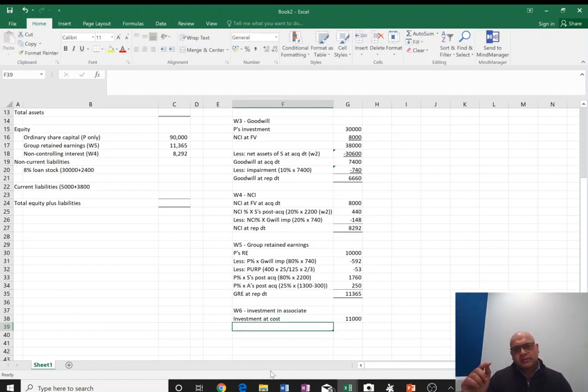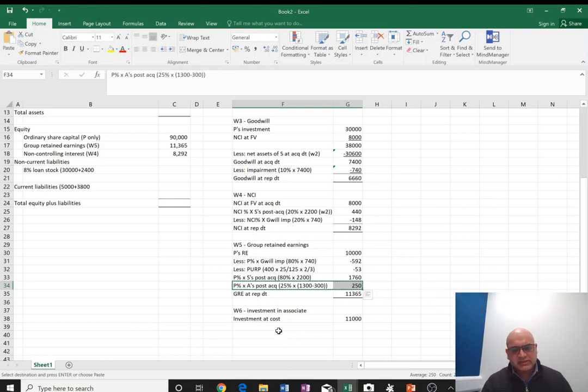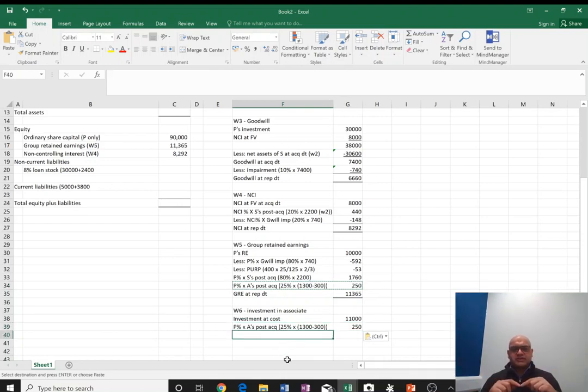It will go up or down with the parent share in associate's post-acquisition profit or loss. Okay, so we know how much associate has made and how much parent share is. So I can simply copy and paste this in here, right? And the third thing that would change the investment in associate is any kind of impairment, or change in their fair value in the market.